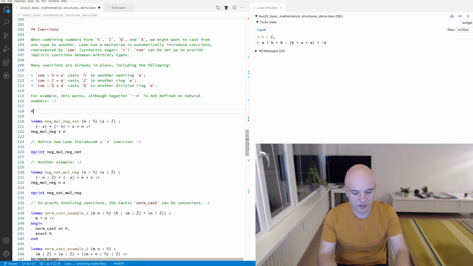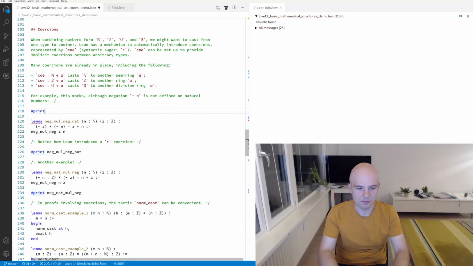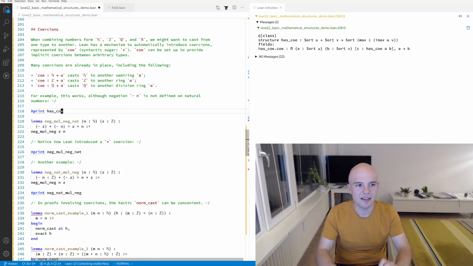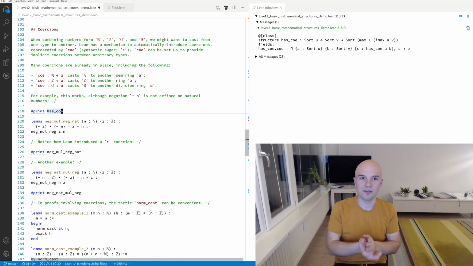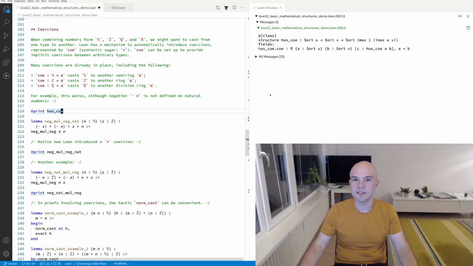So, coercions are implemented in type classes in Lean. The type class has_coe, and if you provide an instance of this, for example, has_coe from string to list of characters, then you can extend this coercion mechanism as much as you want. And this type class has one operation, namely has_coe A B, a function from A to B.